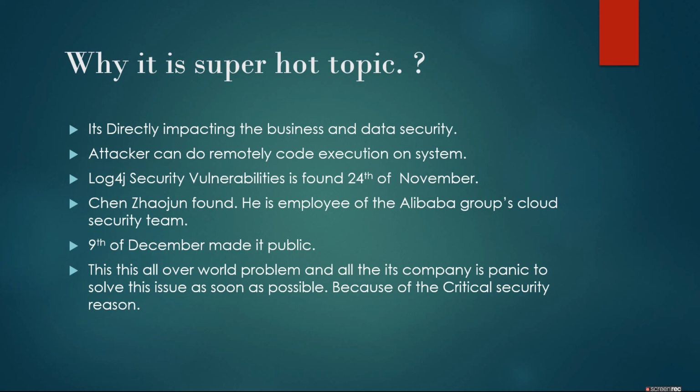So all the people all over the world know this threat has come to Java applications through Log4j, and this is a worldwide problem, and all IT companies are planning to solve this issue as soon as possible because of the critical security risk.